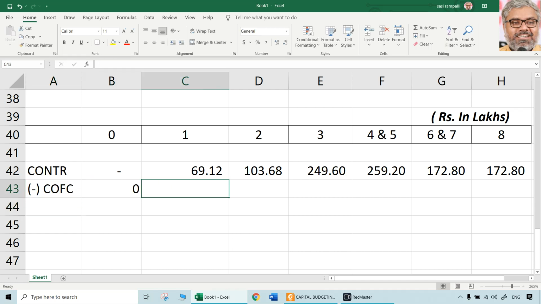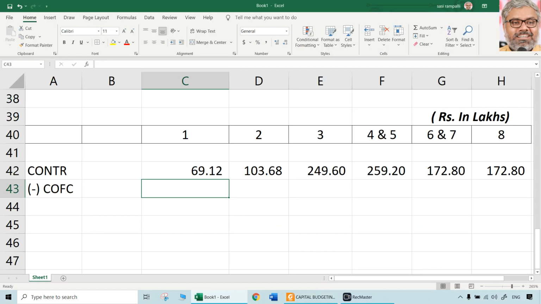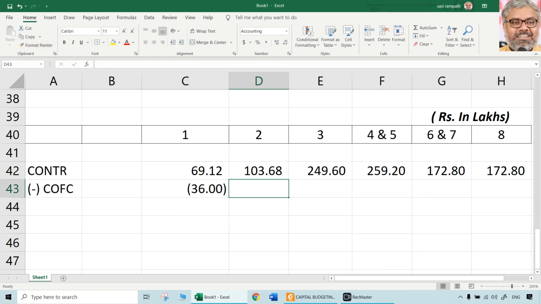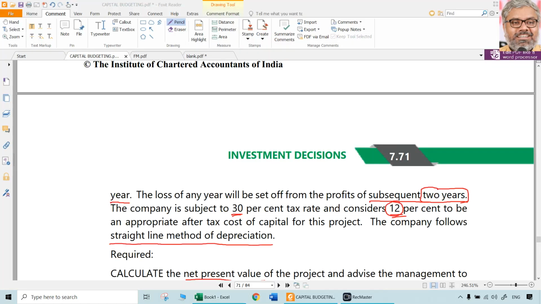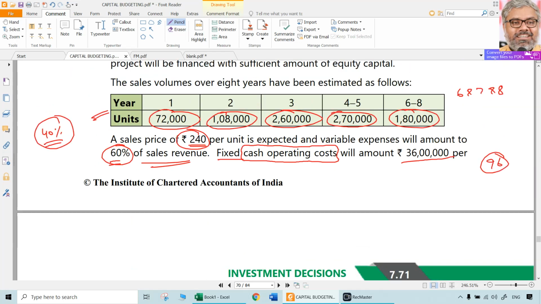Here year 0 of course will be none. All these things will not have anything in year 0. We don't need that also actually. You can start directly from year 1. So cash operating fixed cost will be 36 lakhs per year. That is going to be the same. So minus 36. Each year it will be minus 36 only. Cash operating fixed cost. Copy paste on paper. That is the fixed cost.